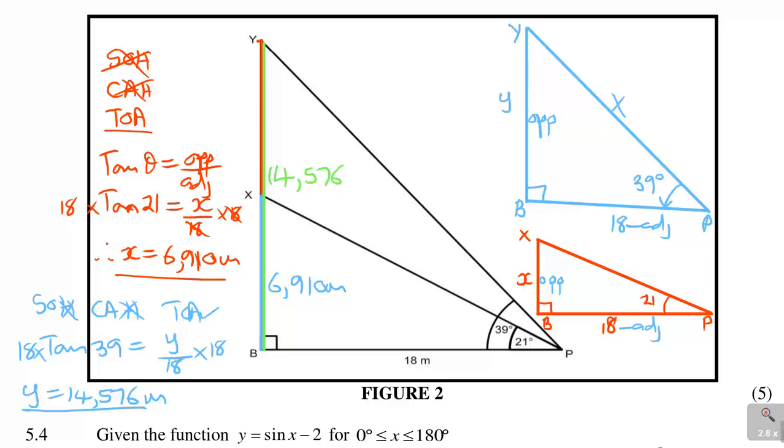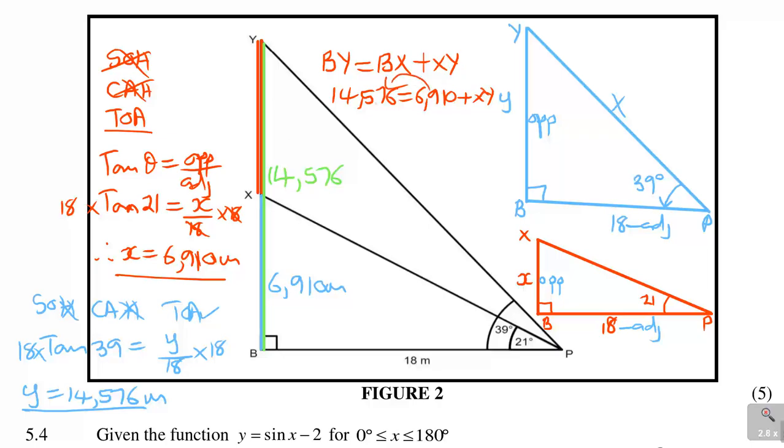Now this distance means we subtract the smaller distance from the larger. So BY is equal to distance BX plus distance XY. But I know my BY is 14.576, equal to distance BX, which is 6.91, plus distance XY, which is the distance between the two criminals.